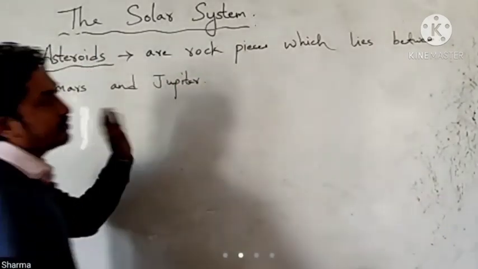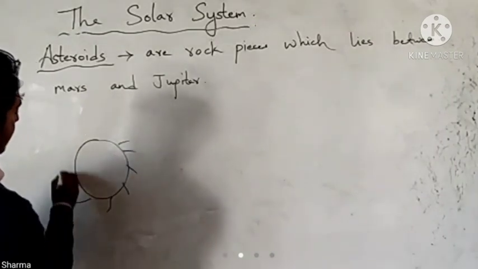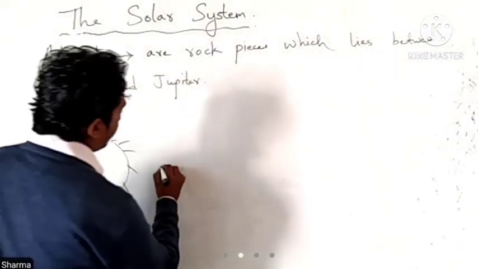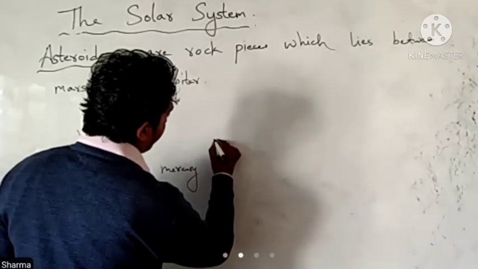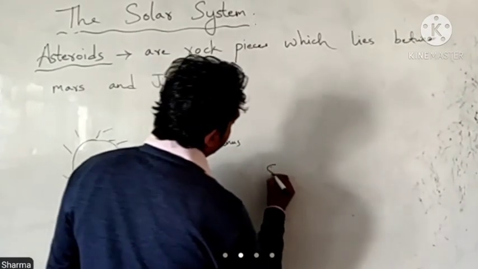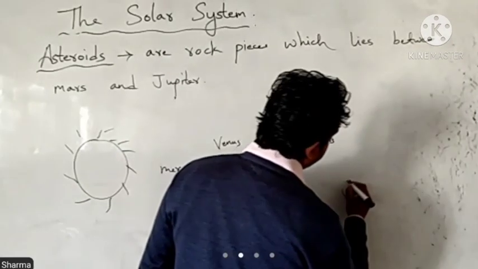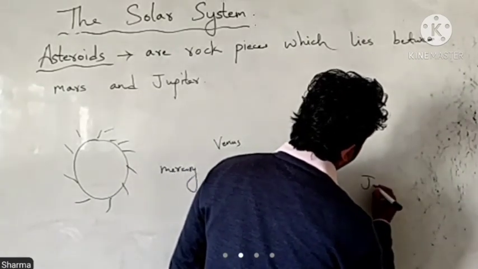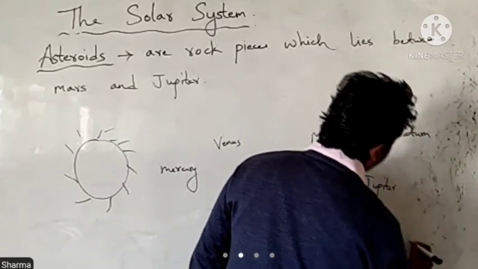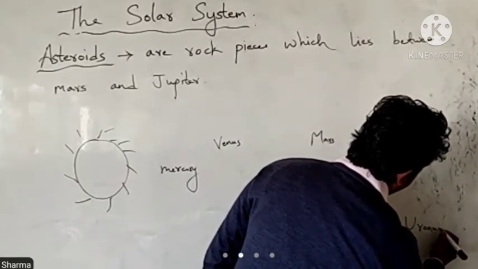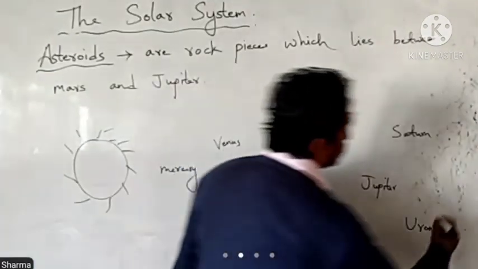As we all know, this is the Sun, and we have Mercury, Venus, Earth, Mars, Jupiter, Saturn, Uranus, and Neptune.